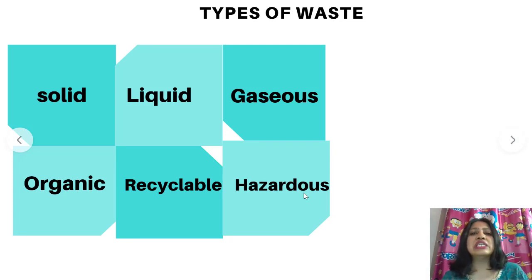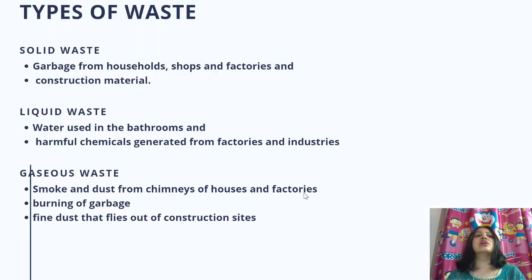The types of waste: there are six types of waste: solid waste, liquid waste, gaseous waste, organic waste, recyclable waste, and hazardous waste. Now we will study each of these in detail. First is solid waste. What is solid waste? Garbage from households, shops and factories, and also construction materials. These are all solid waste.